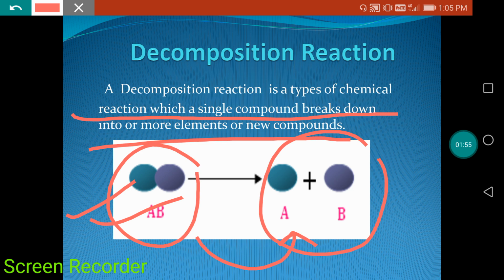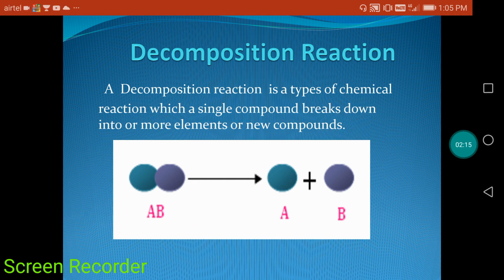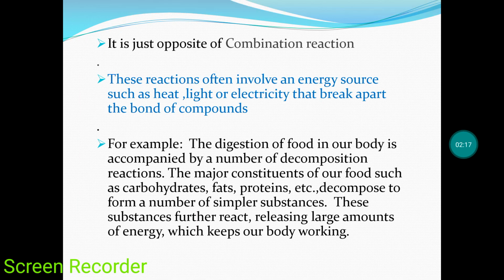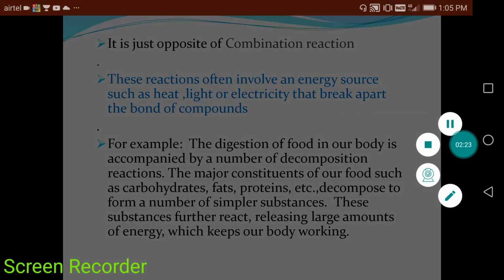What is the meaning of decomposition? Decomposition means decompose, right? So decomposition reaction is a type of chemical reaction in which a single compound breaks down into one or more elements and gives new compounds. Clear? Okay, now come to the next topic. It is written here, as I already told you, that it is just the opposite of a combination reaction.